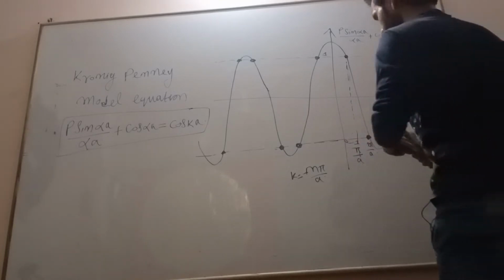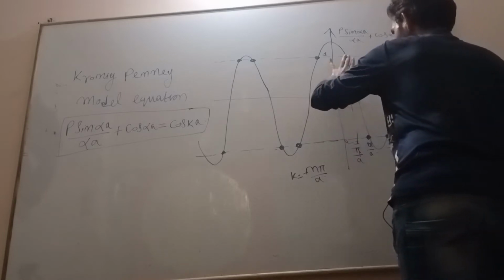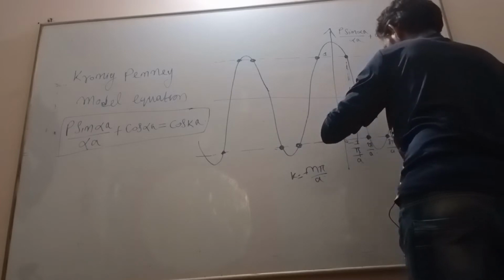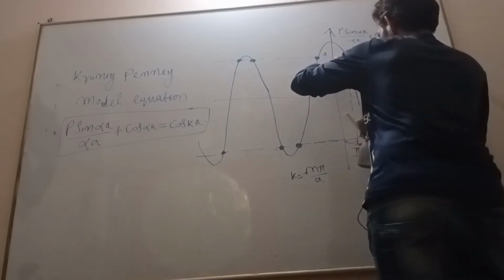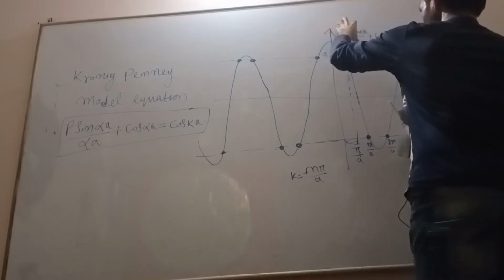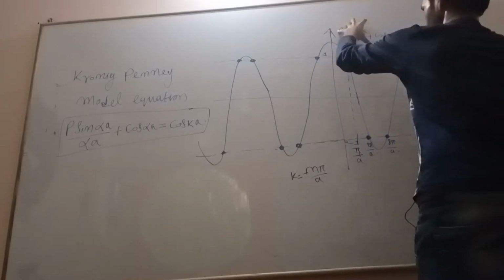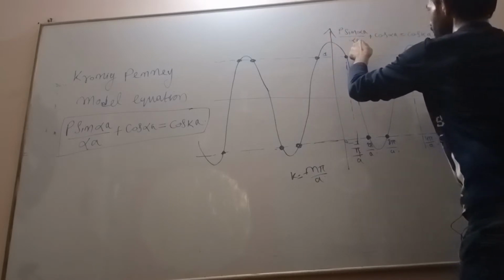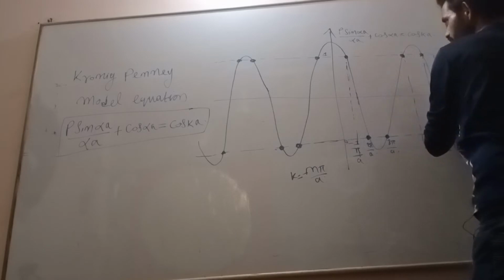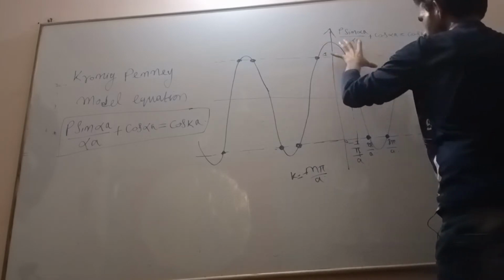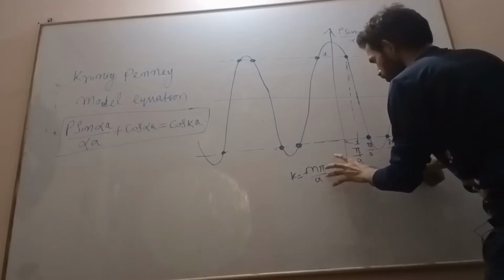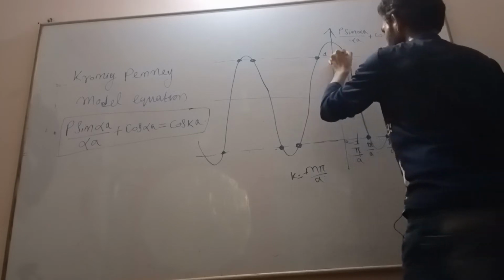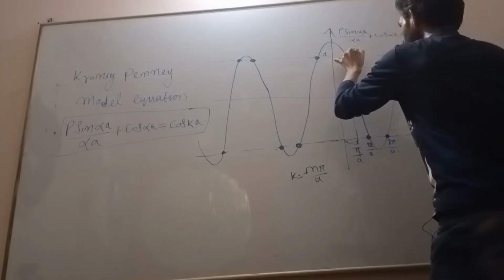Now these are energy versus momentum. One graph is energy versus momentum, and another graph is between this equation, P sin alpha a divided by alpha a plus cos alpha a, versus alpha a. One graph is about this, and another graph is about momentum and energy. This is energy. Allowed energy band.